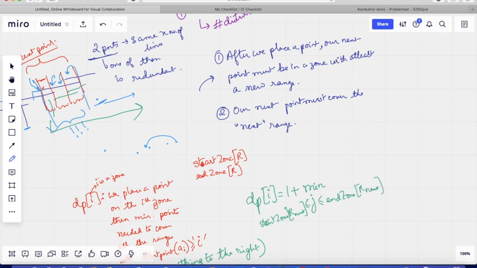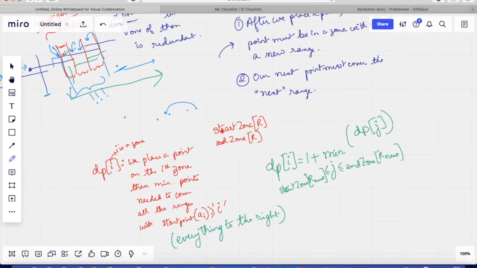So R next is basically this range that we were talking about, and here we have to just choose dp[j]. In this portion, we are effectively looking at where we can put our next point such that everything is still covered and we are using the minimum number of such points, and we add 1 to it because we are placing a point on the ith zone.